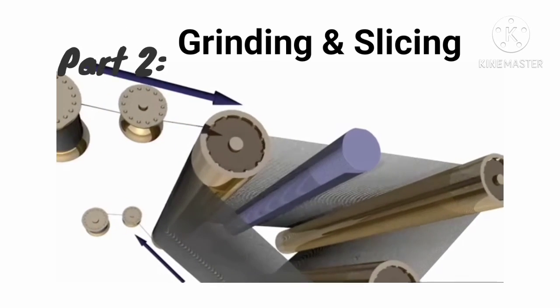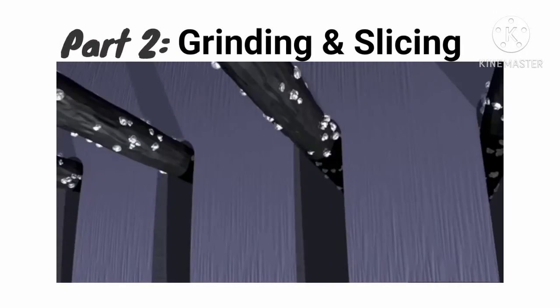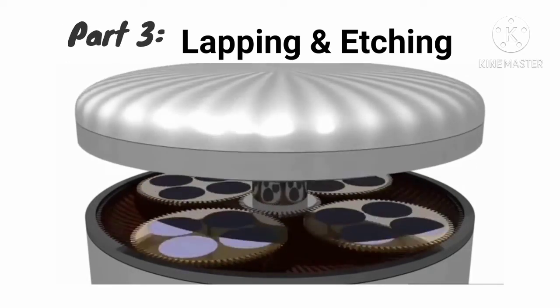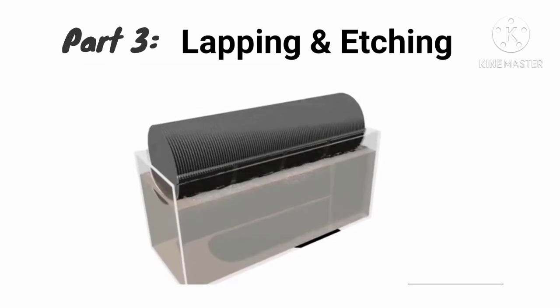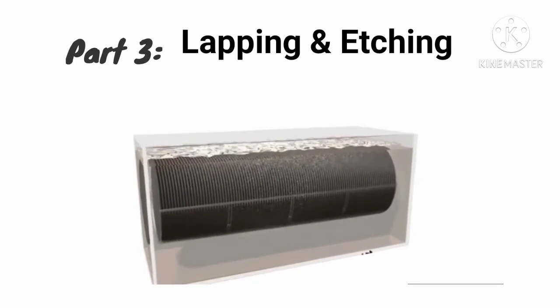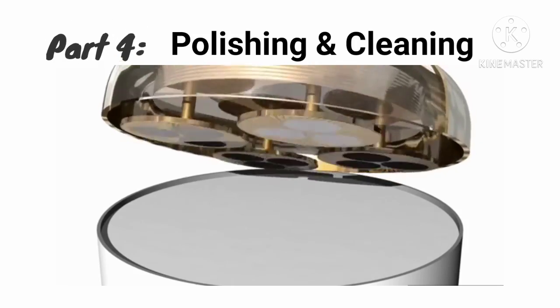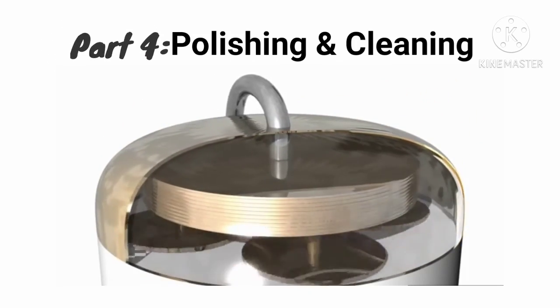Surface grinding produces low-cost and high-quality wafers compared to its counterpart. Lapping and etching removes the damage inflicted by the slicing process and is used to remove selected portions of material from the wafer. Polishing and cleaning. Polishing refers to the finishing touch to the silicon wafers.